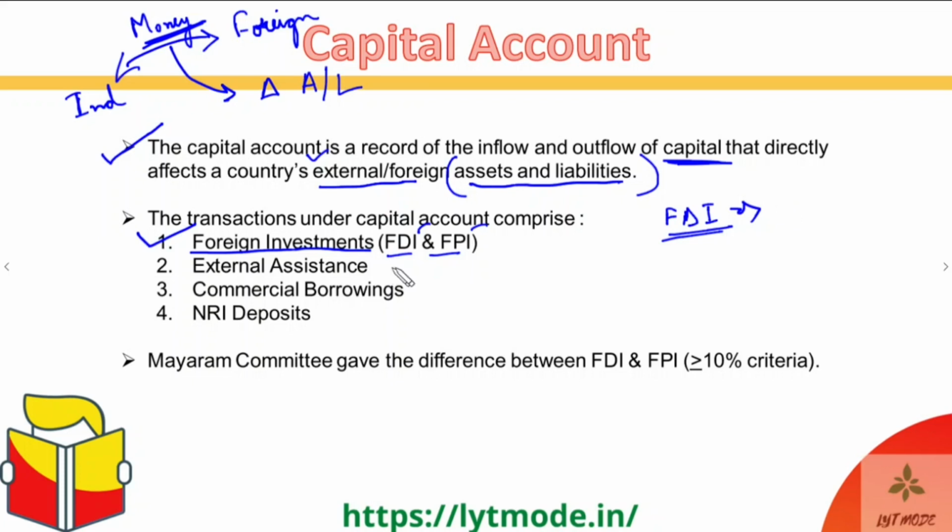Okay, and FPI stands for foreign portfolio investment, which comes through foreign institutional investors, FIIs. FIIs are basically any kind of a foreign institution, be that an individual or an organization or a company or whatever, which is coming into the capital market of a country, that is the share market, or trying to buy bonds or shares in a country. Then that individual or organization is actually classified as an FII or a foreign institutional investor, and an FII always brings FPI, that is foreign portfolio investment.